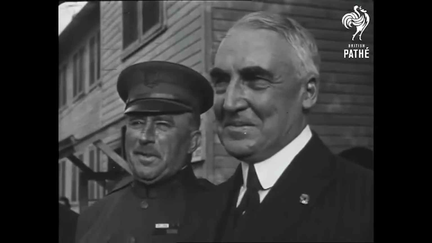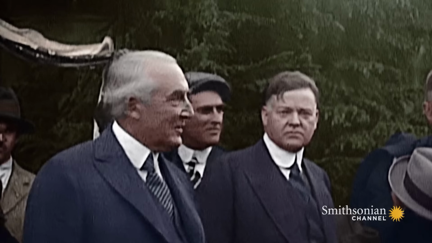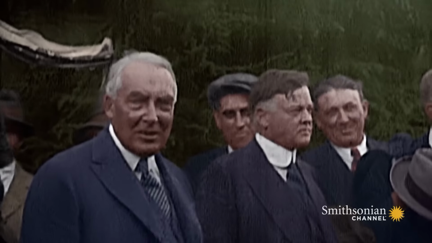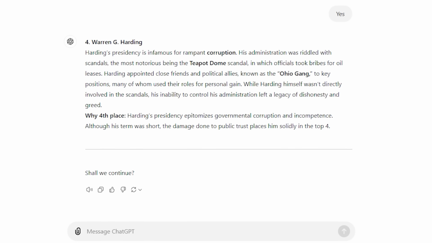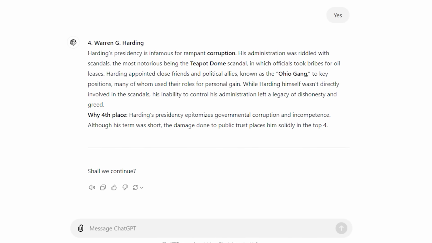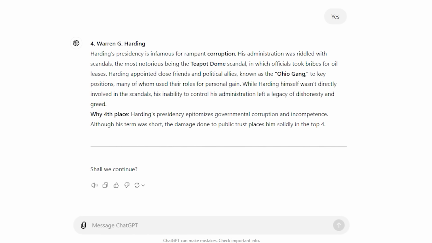Why 4th place? Harding's presidency epitomizes governmental corruption and incompetence. Although his term was short, the damage done to the public trust places him solidly in the top 4. The rampant corruption puts Warren G. Harding in the well-deserved 4th spot on the list of worst presidents of all time.